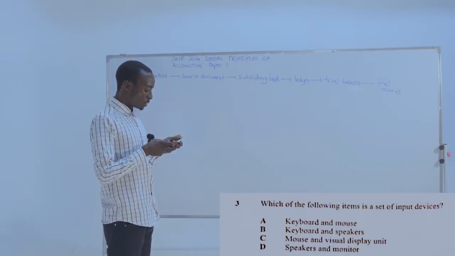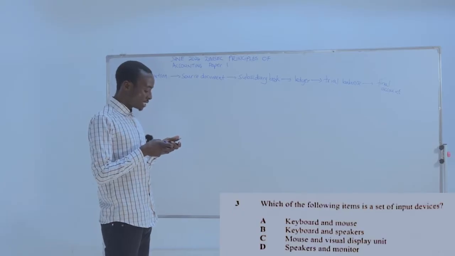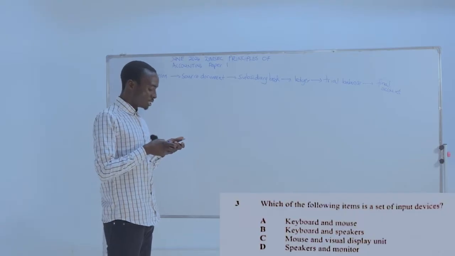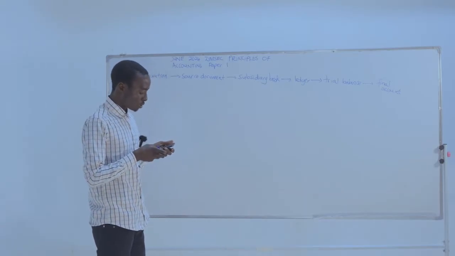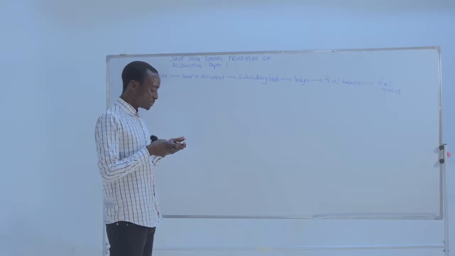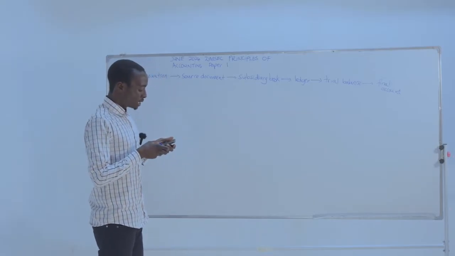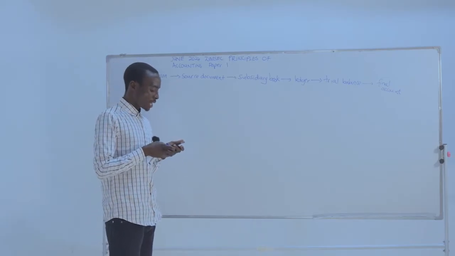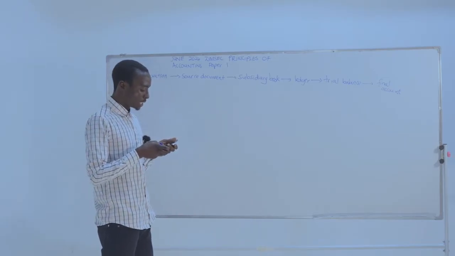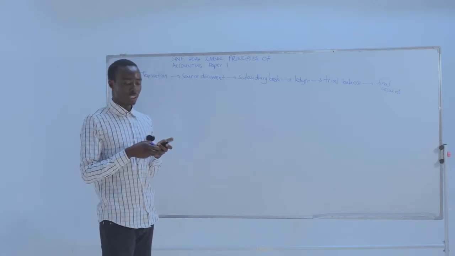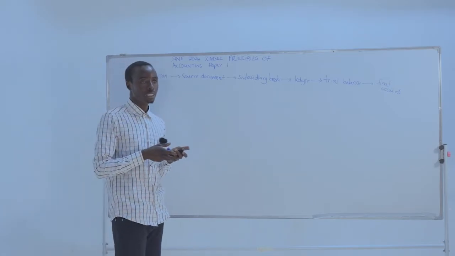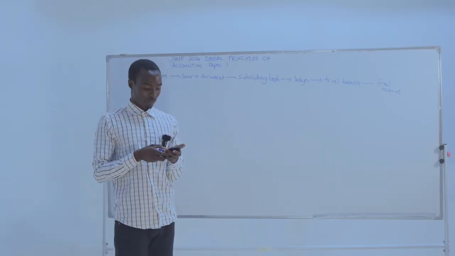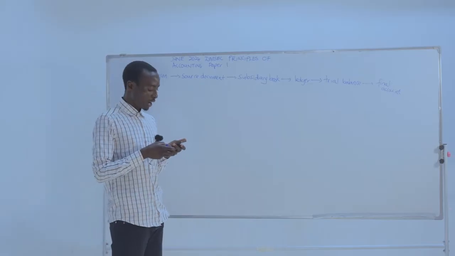A speaker is an output device, so it's wrong. C is mouse and visual display unit. Visual display unit is an output device, so C is wrong. D, speakers and monitor. Both speakers and monitor are output devices, so our answer is A, keyboard and mouse. These are input devices. You can input information into the computer through the keyboard by typing. So our answer is A.